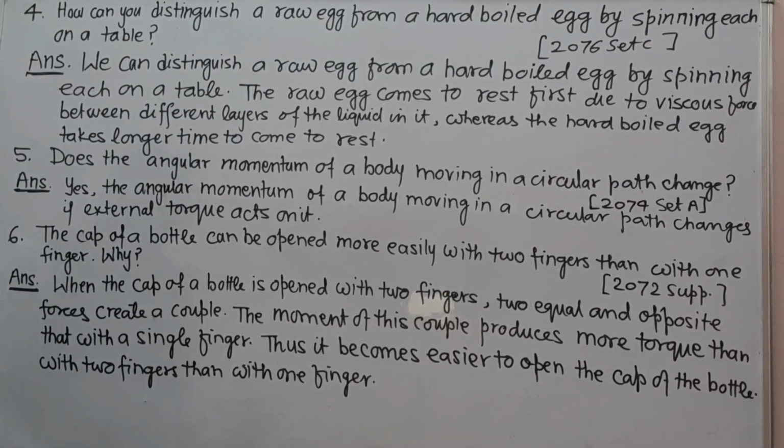Next question number 4. How can you distinguish a raw egg from a hard boiled egg by spinning each on a table? We can distinguish a raw egg from a hard boiled egg by spinning each on a table. The raw egg comes to rest first due to viscous forces between different layers of the liquid inside it, whereas the hard boiled egg takes longer time to come to rest.